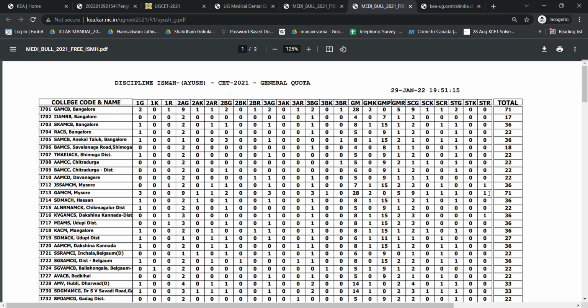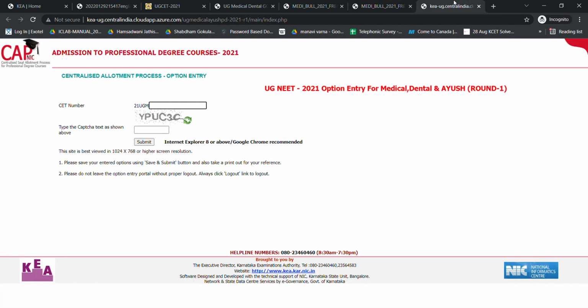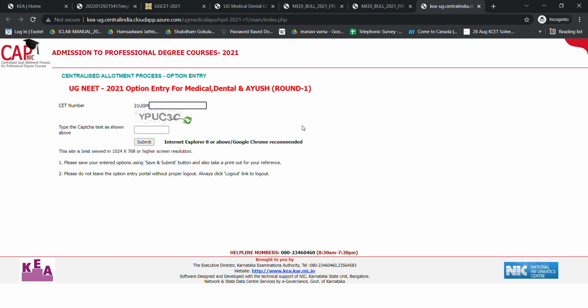And next is the option entry. You put your CET number and the captcha. After this, you have to give the application number and the secret key code, which you will get from the downloaded verification slip, and it is unique for each one of them. Please do not share the secret key code. Then you set your password, and then you can start doing the option entry.